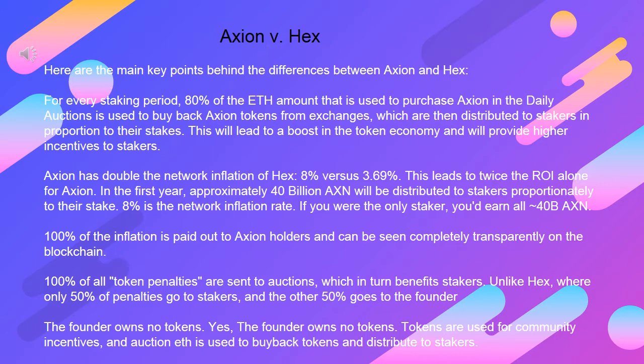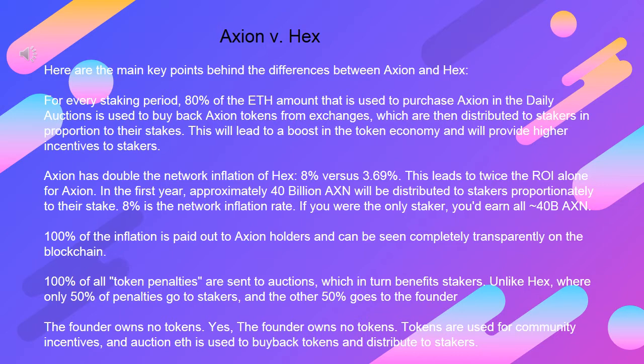Axion has double the network inflation of Hex, 8% versus 3.69%. This leads to twice the ROI alone. For Axion, in the first year, approximately 40 billion AXN will be distributed to stakers proportionately to their stake. 8% is the network inflation rate. If you were the only staker, you'd earn all 40 billion AXN. 100% of the inflation is paid out to Axion holders and can be seen completely transparently on the blockchain.